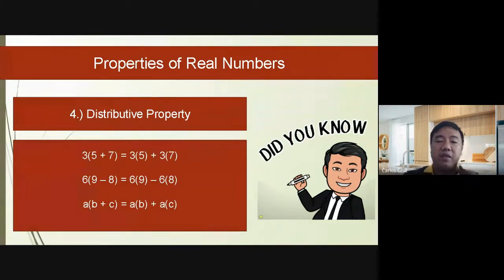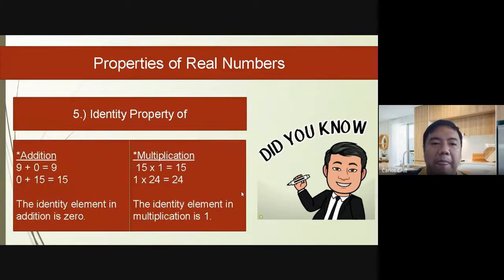How about the distributive property? So dito sa part na to, hindi ko nagdadamot. I-distribute, ibig sabihin, ibinibigay. So 3 times the quantity of 5 plus 7, 3 to be distributed to 5 and 7. So that will be 3 times 5 and 3 times 7. So ganun po sa distributive property. Okay? So si 3 binigay kay 5, si 3 binigay kay 7 din po.